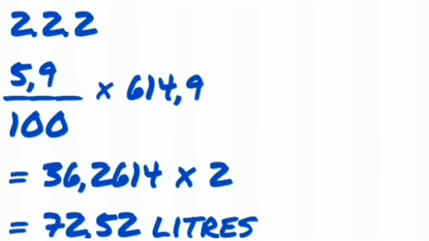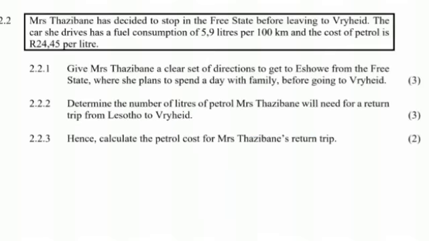So the total gives me 36.2614, again for only a distance of one, either the going or the coming back. So we multiply it by 2 to get a double distance, and then the total consumption will be 72.52 liters. And then in 2.2.3 it says hence calculate the petrol cost for Mrs.